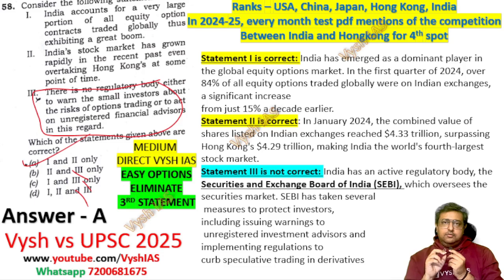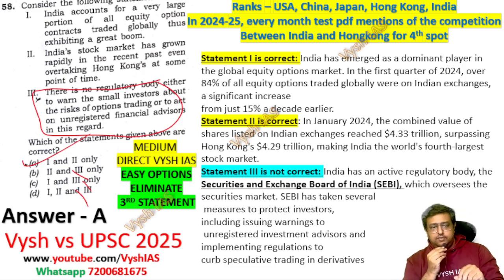Now try reading 1 and 2. India accounts for a very large portion of all equity options contracts traded globally, thus having a boom. Meaning our things are booming. The stock market is booming, our equity things are booming, that we know. That is the thing which you would have noticed in the news. And then, India's stock market has grown rapidly in the recent past, overtaking Hong Kong. Hong Kong is one of the strongest ones. So rank-wise, if you take it, Hong Kong is 4th and India is 5th, after USA, China, Japan.